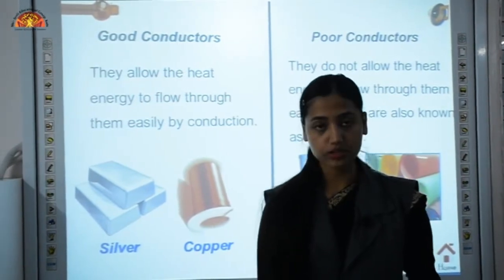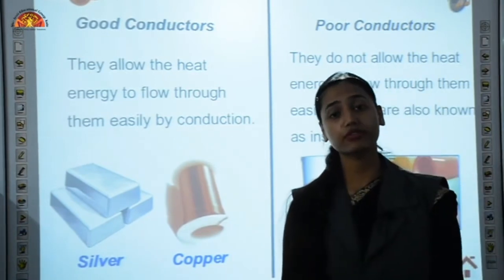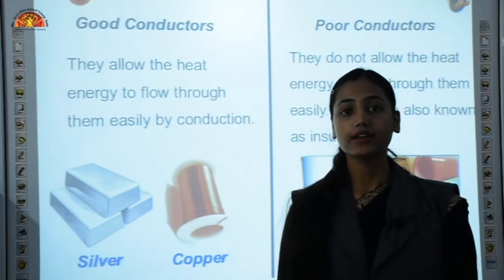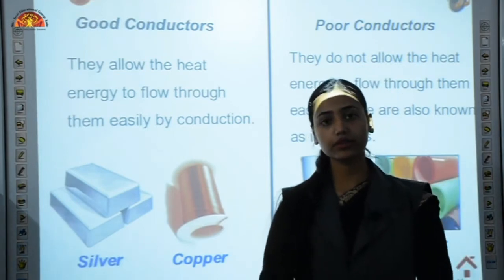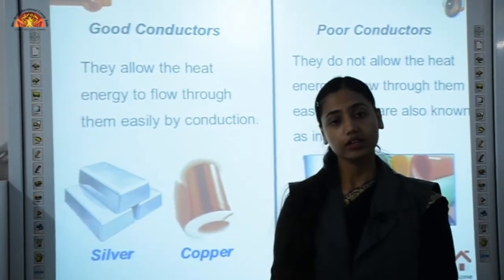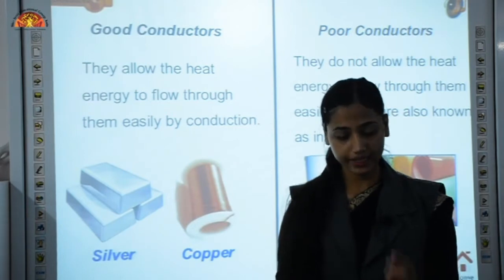Let's see a few uses of conductors and insulators. Conductors: in the previous video we discussed the thermometer, which makes use of mercury. Why? One of the conditions for using mercury was that it is a good conductor of heat. Now you understood what a good conductor is, the substance which can transfer heat.